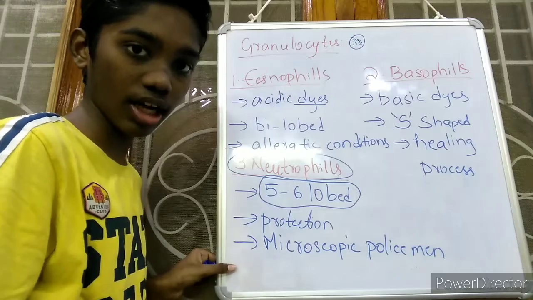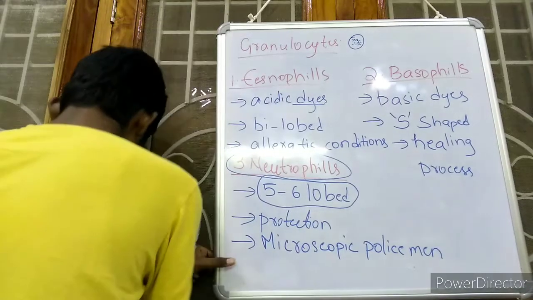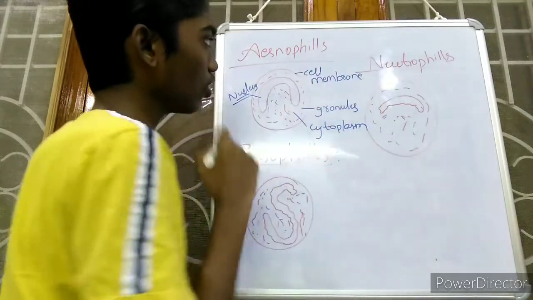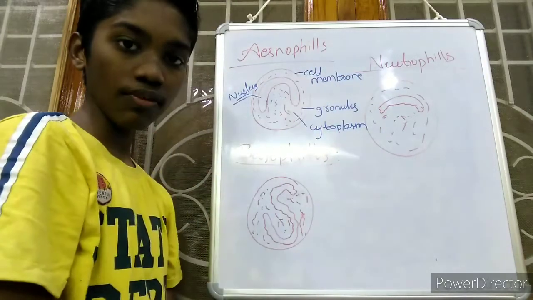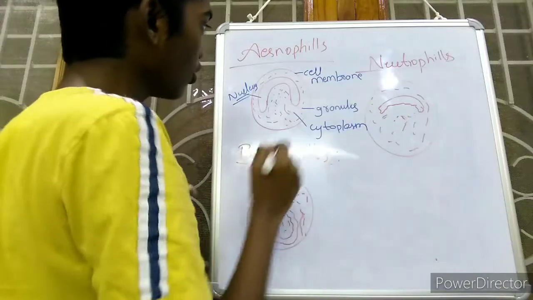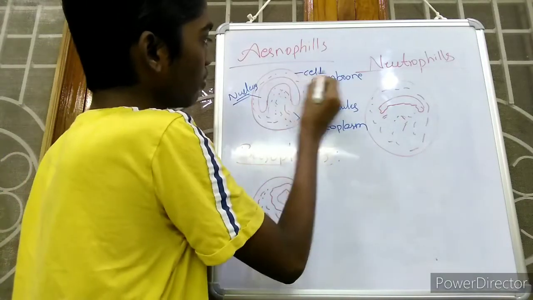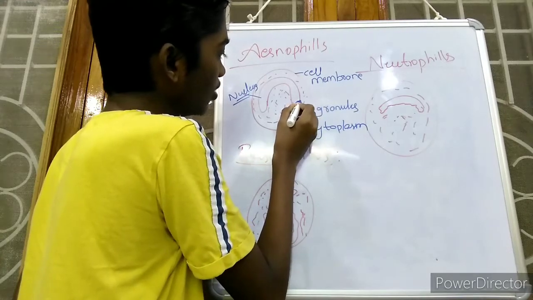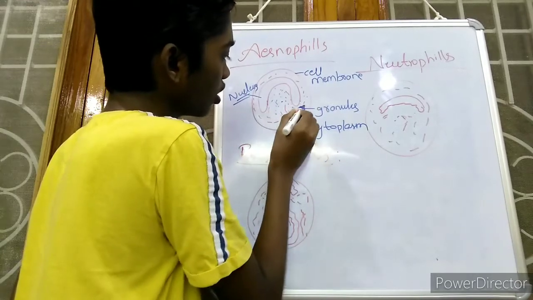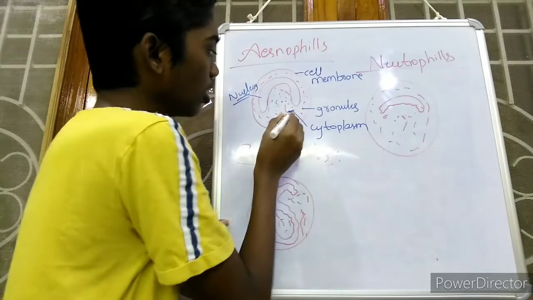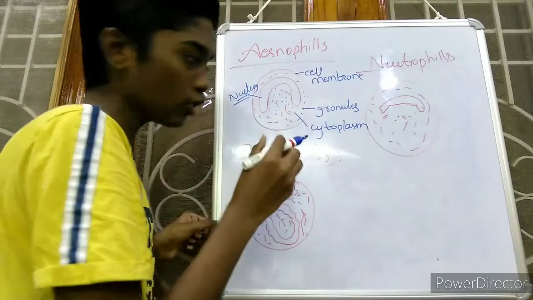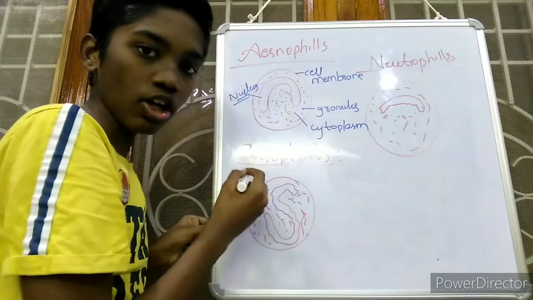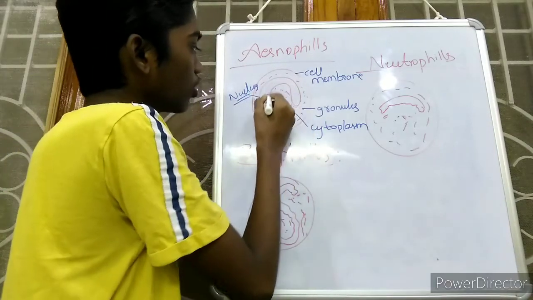Now I will draw the diagrams of each of these. Friends, these are the diagrams of eosinophils, basophils and neutrophils. Here I labeled only one because all will be similar to each other. So friends, this is the cell membrane. I said that small particles or granules are present, so they are called granulocytes. See, these dots are granules, the empty space is cytoplasm, and here we know that the eosinophils contain a bilobed nucleus. This is called a bilobed nucleus.